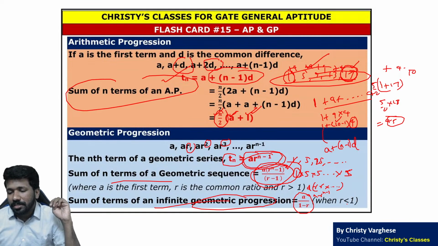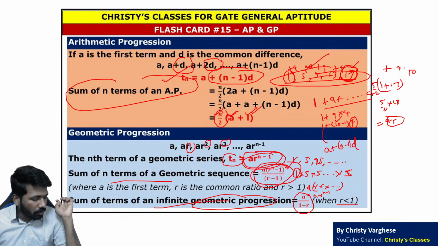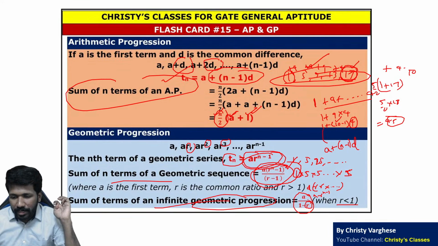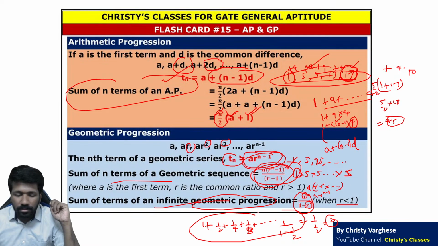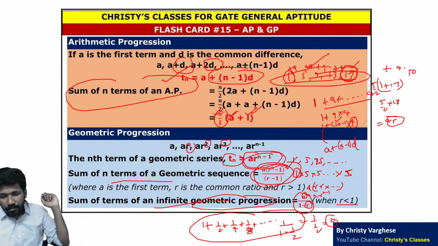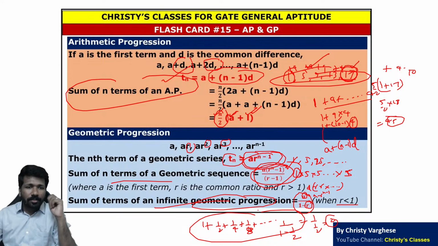So a by 1 minus r, when r is less than 1 you can use this formula where r is common ratio, a is first term, like 1 plus 1 by 2 plus 1 by 4 plus 1 by 8 plus etc. In this a by 1 minus common ratio, ratio is half. That is 1 by half. That is 2 will be the sum of this. Okay, I hope all of you understood this much.